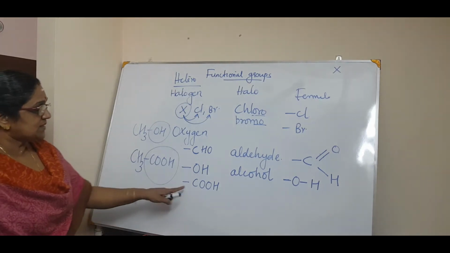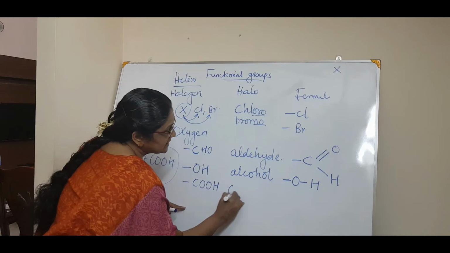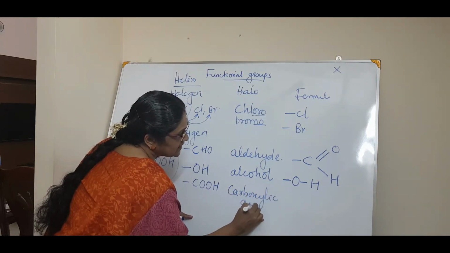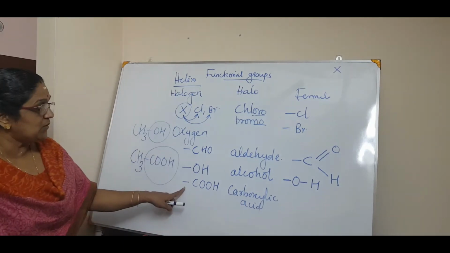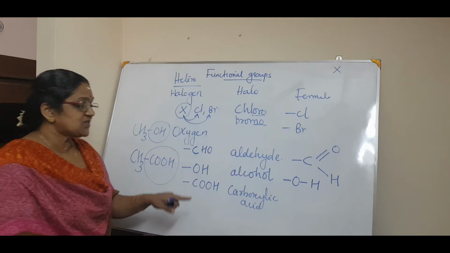Okay. So COOH, like aldehyde and alcohol, is called carboxylic acid. What is it? Carboxylic acid. COOH is called carboxylic acid. Now what is the structure?